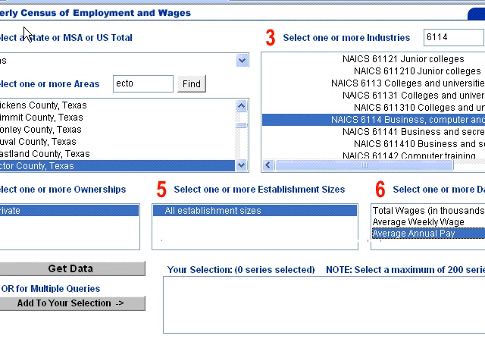Select annual pay from quarterly census data table where state is equal to, and county is equal to, and NAICS is equal to. So you can almost see that there's the SQL query underneath here. Click on the Get Data button.